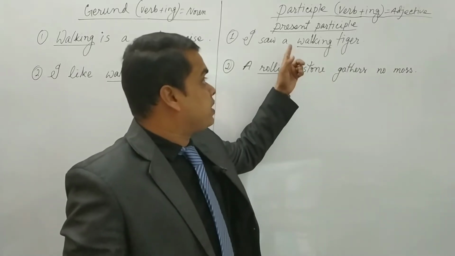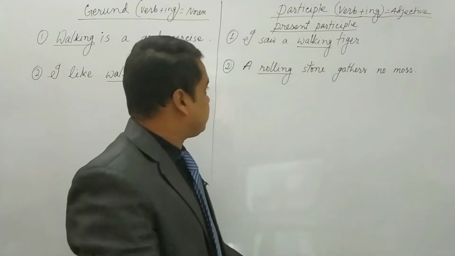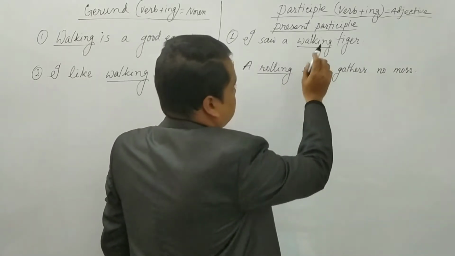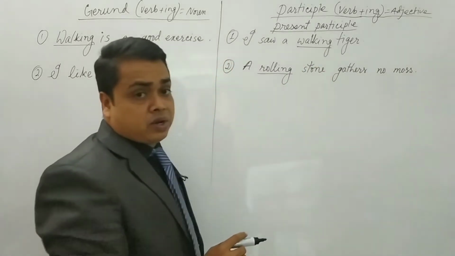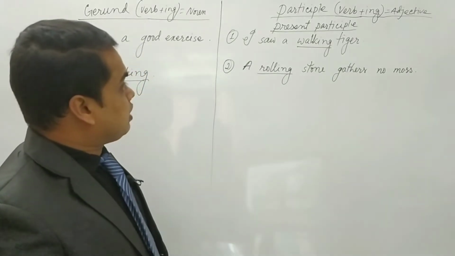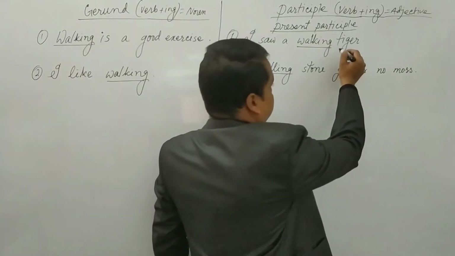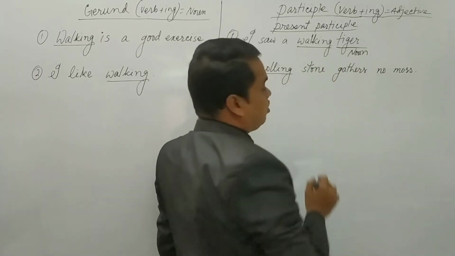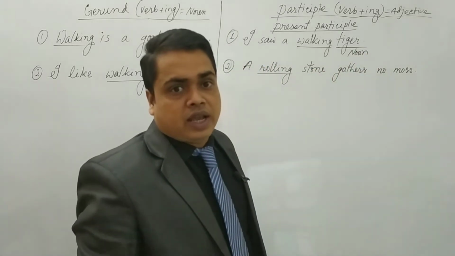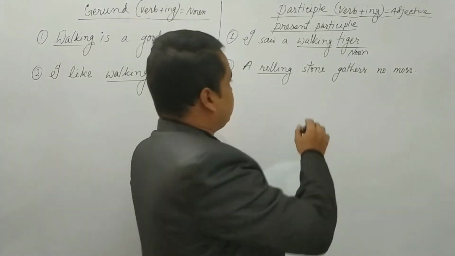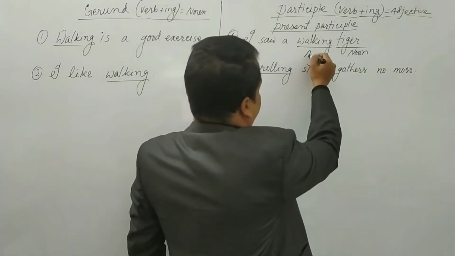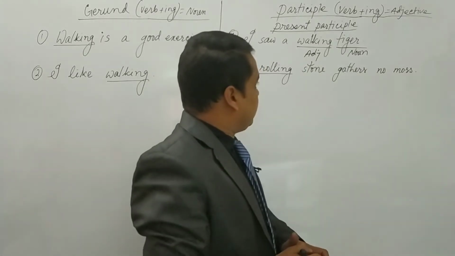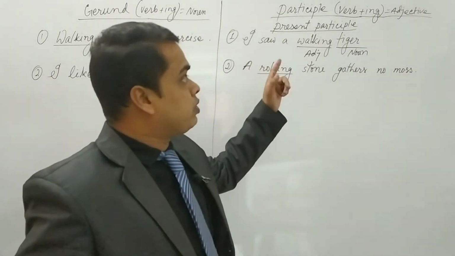In the case of present participle, walking is walk plus ing. But you can ask, sir, how is it working as an adjective? Look at the position of the word. Tiger is a noun, and before a noun we know that an adjective is used. So it is an adjective. Verb plus ing has been acting here as an adjective, so it will be called participle.